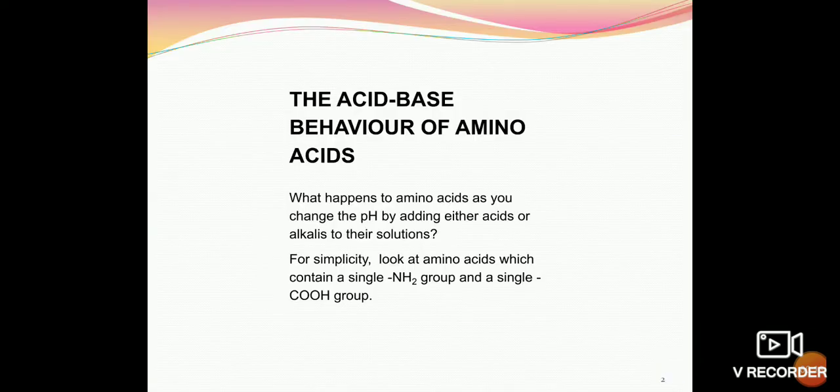We are going to discuss zwitterions, the acid-base behavior of amino acids. What happens to amino acids as you change the pH by adding either acids or alkalis to their solutions? For simplicity, look at the amino acids which contain a single NH2 group and a single carboxylic group.